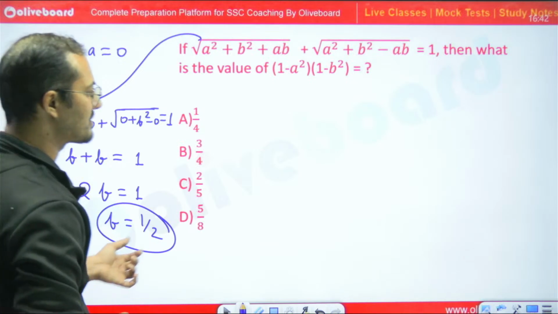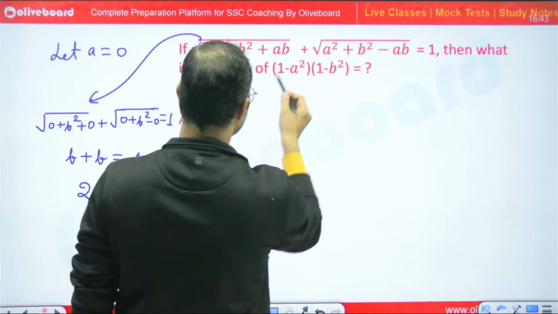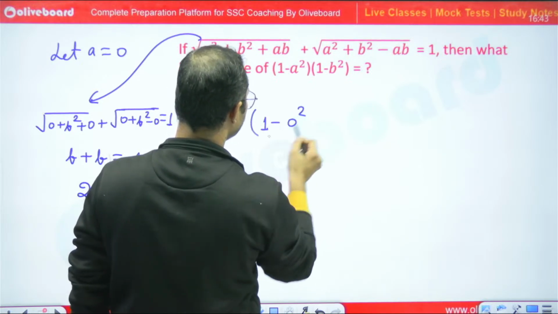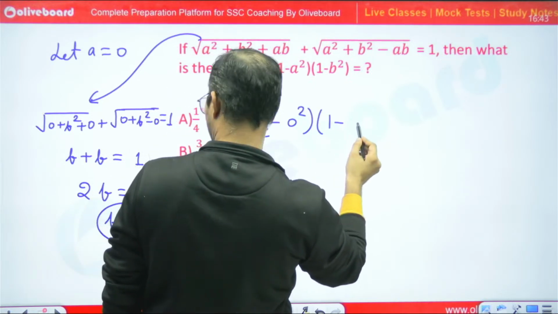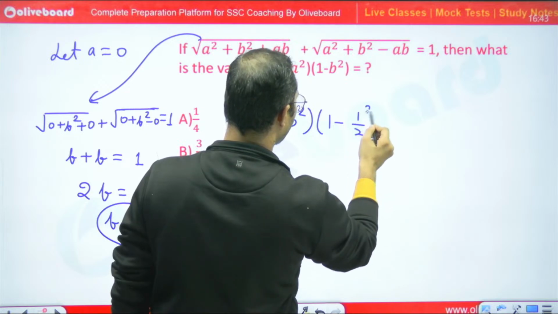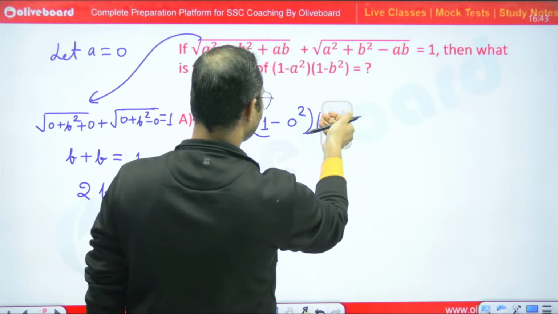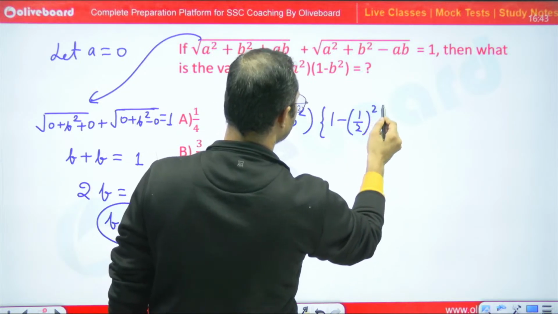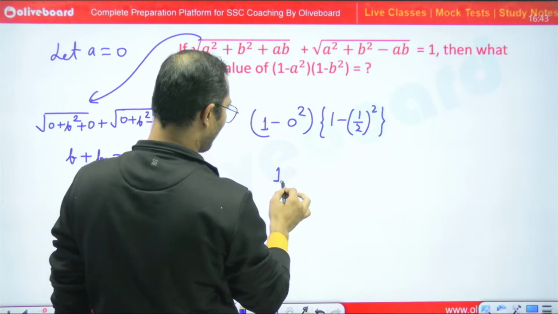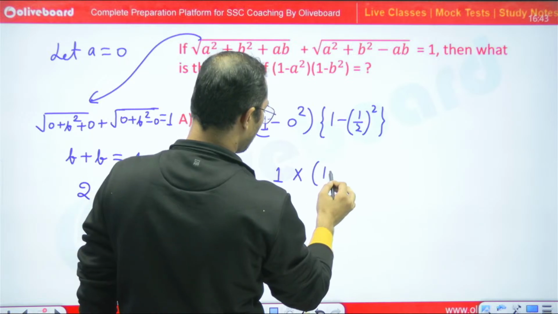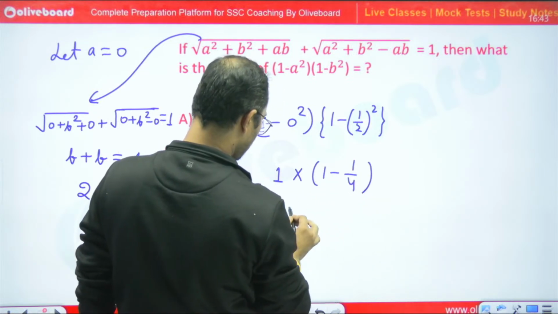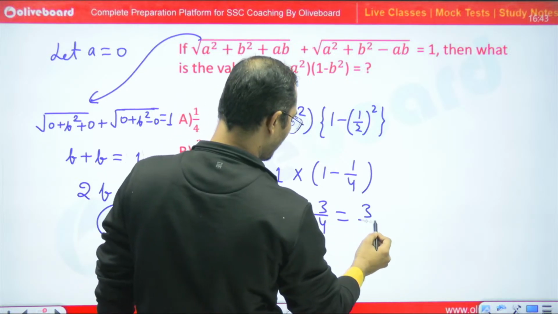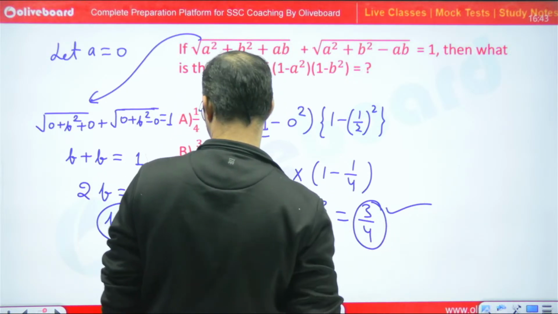So just substitute this value in the target question. The target question is 1 minus A square, with A equal to 0, and 1 minus B square, which is 1 minus 1 upon 2 square. Okay, simple. So simply we can say that 1 into 1 minus 1 upon 4, so 1 into 3 by 4. So 3 by 4 is the right answer.